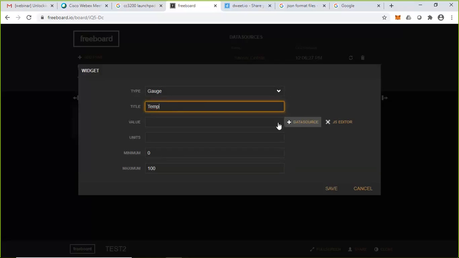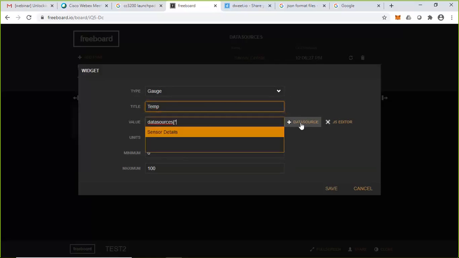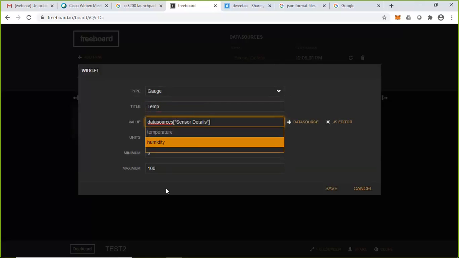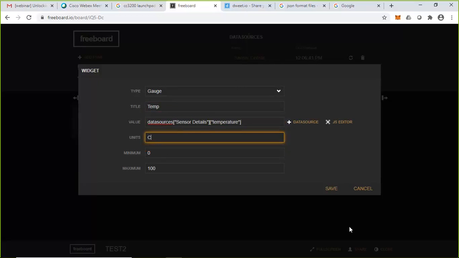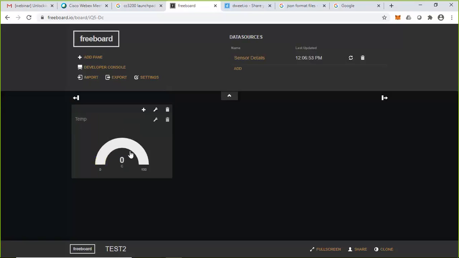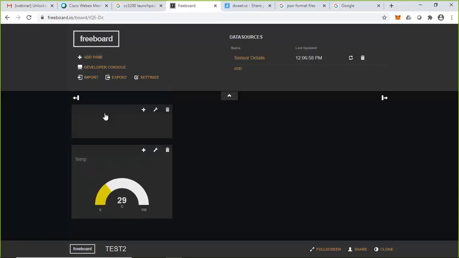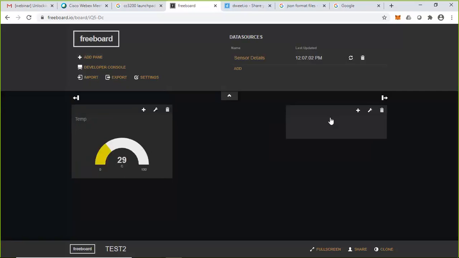The title is temperature. Value is fetched from the data source. Click on data source. It is sensor data. Look at that. If the establishment of the connection is fine, then automatically freeboard.io is fetching the temperature as well as humidity information from the JSON format of tweet.io. That is why we are getting this list box. Sensor units temperature is Celsius. Save. After the creation, automatically it will be updated with the information of the temperature. Now it is 29.